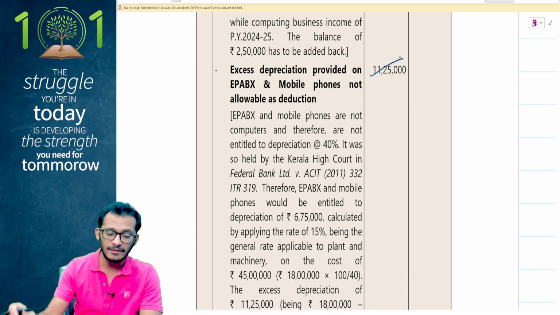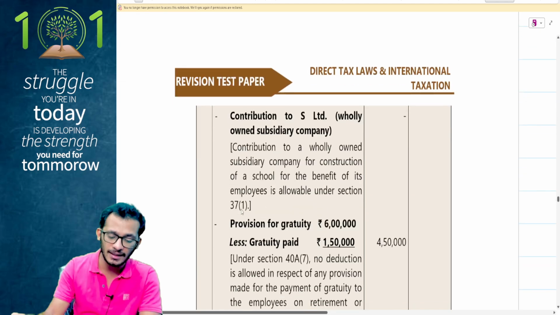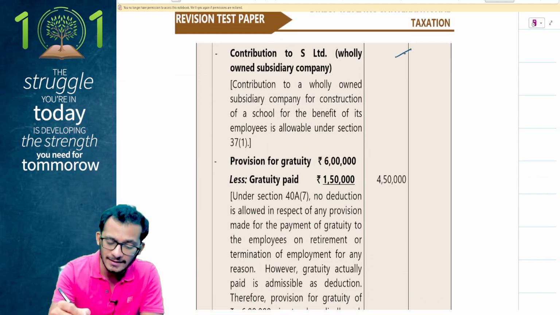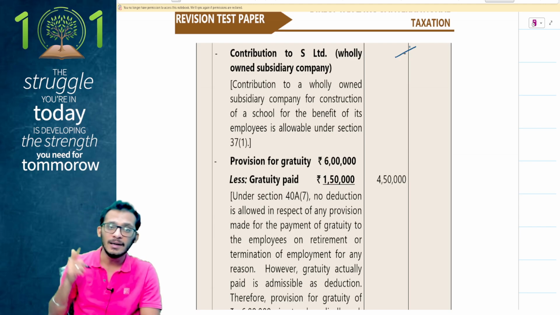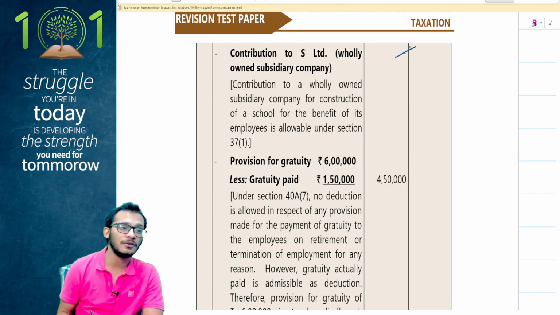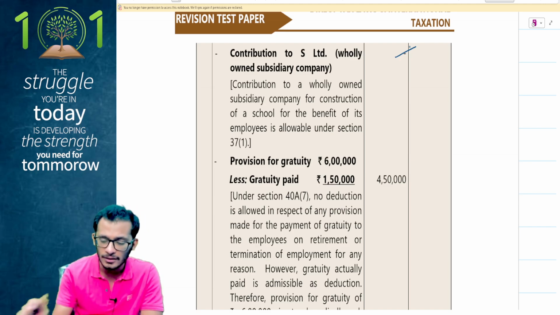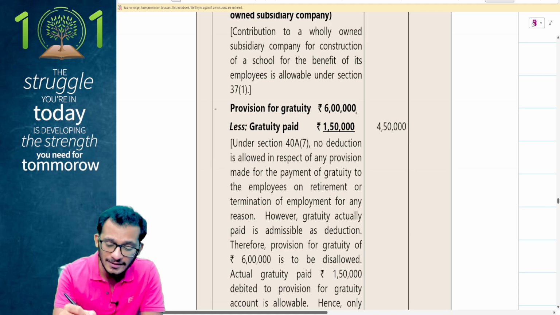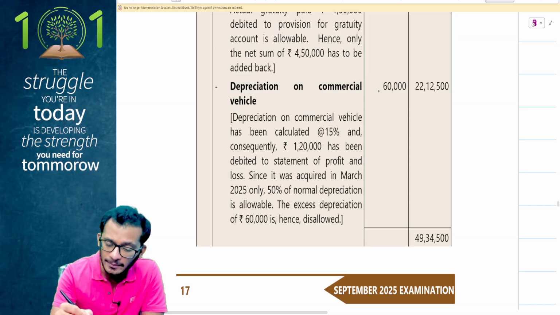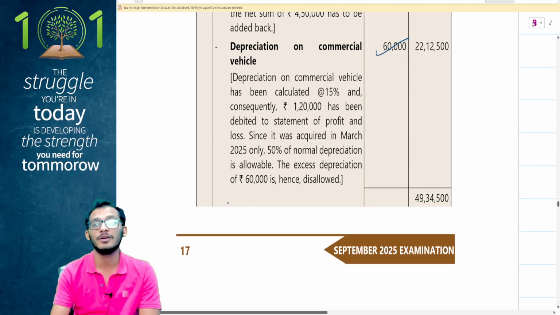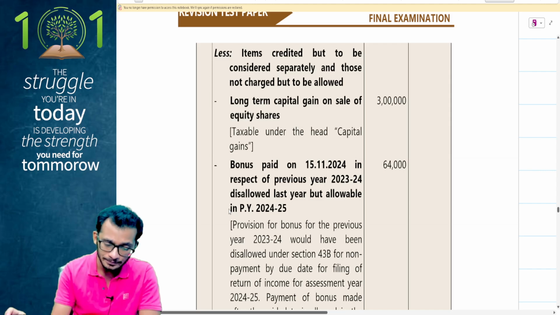11,25,000 has been disallowed like we discussed because only 15% of it can be claimed as a deduction. Contribution to the subsidiary has been allowed as deduction because, like I said, it is not in my hands what is happening with the payment. Maybe the subsidiary will not get a CSR benefit on this, but at the end of the day, I will be eligible for the payment. Next, 6 lakh rupees has been disallowed for provision of gratuity, 1 lakh 50 has been claimed as gratuity payments. Depreciation on commercial vehicles is disallowed for 60,000 because you should only claim half of the depreciation.